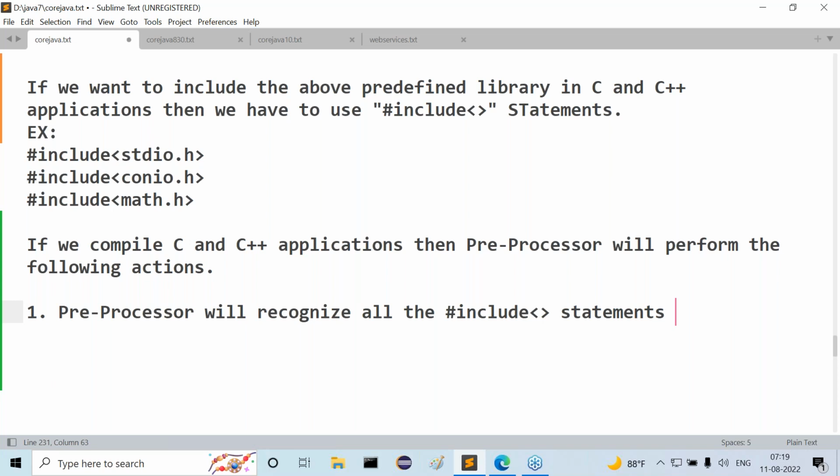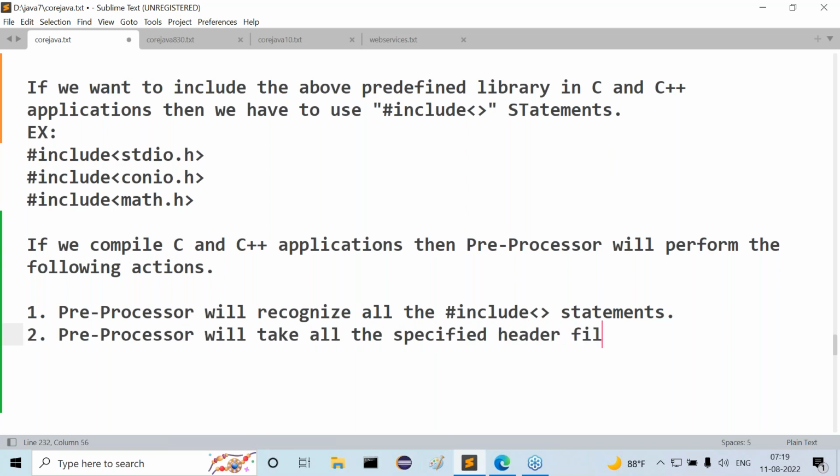Number 2: preprocessor will take all the specified header file names and search for them in the C predefined library.